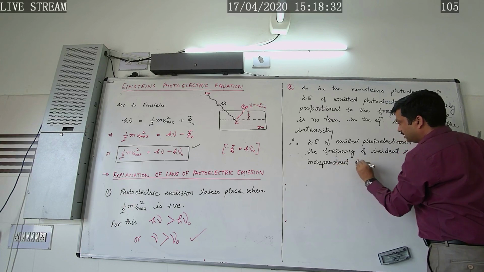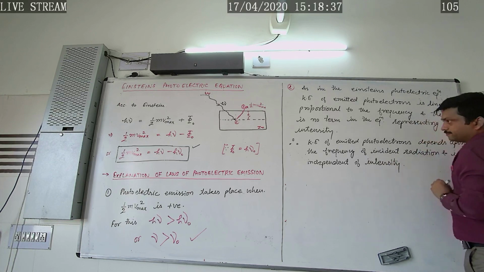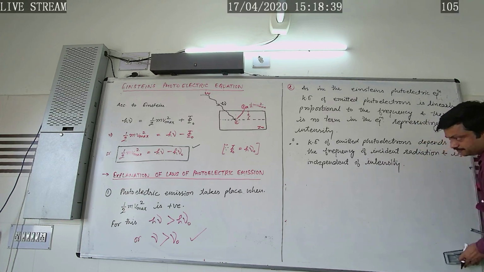Okay, in this way he has explained this law.